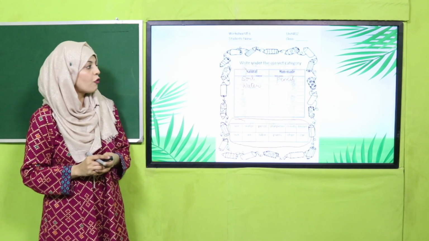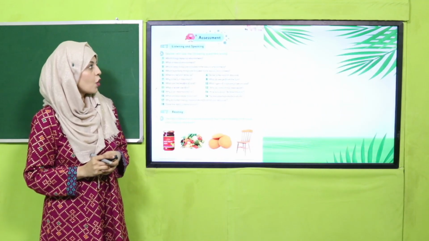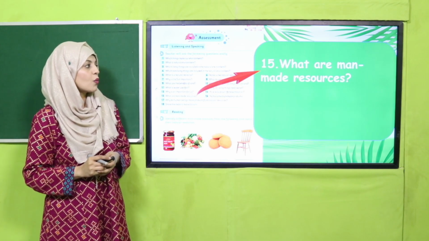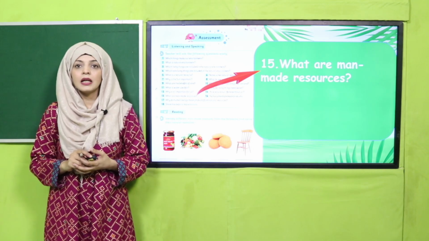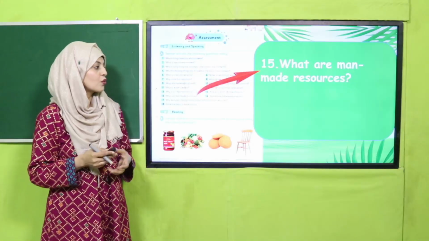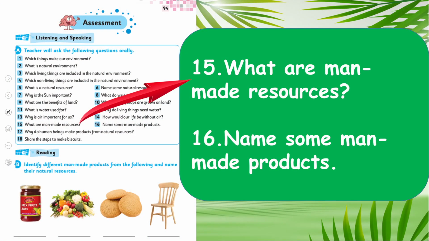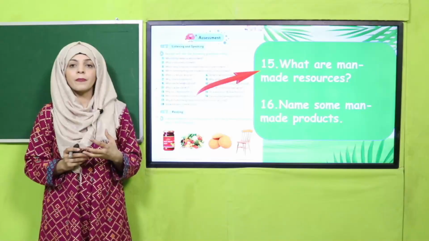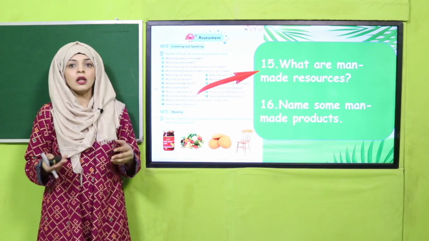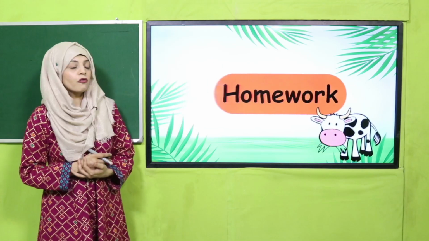From here we will move forward towards your evaluation. So page number 94, I will ask the questions. Question number 15, what are man-made resources? Anything which is made by man, it is a man-made resource. Question number 16, name some man-made resources. Quickly, biscuits, sugar, and bread. These are all sweaters, clothes that you are wearing. These are all man-made. From here, we will move forward towards your homework.